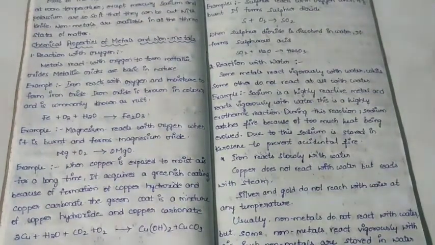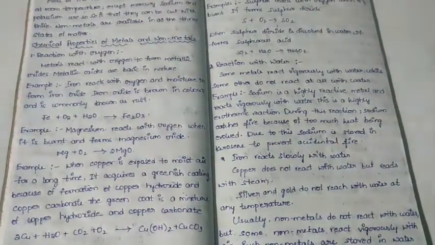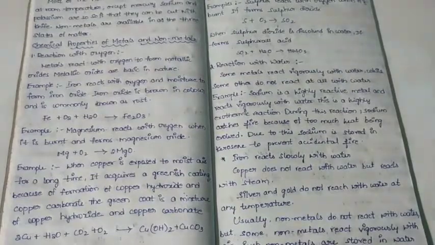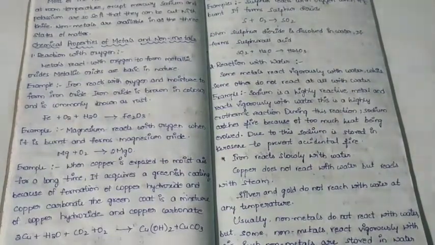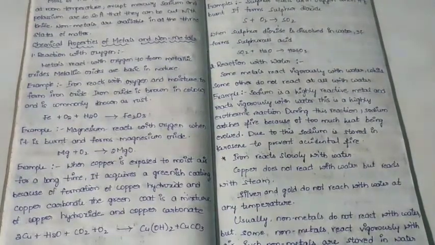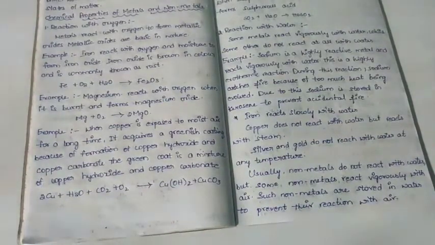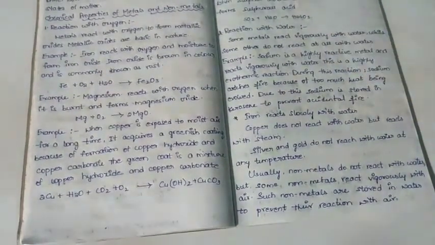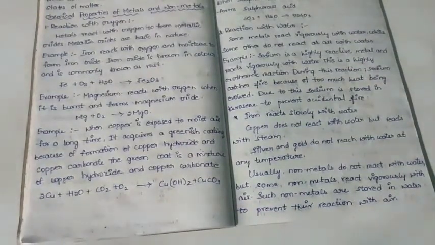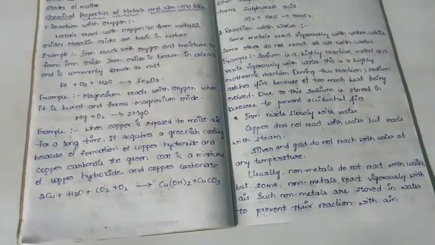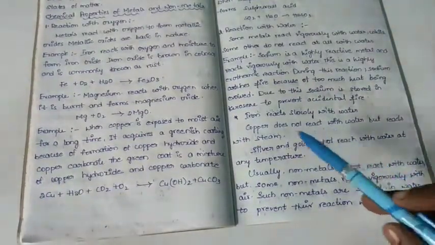During this reaction, sodium will become so hot and this heat is evolved. Due to this reason, sodium is stored in kerosene to prevent accidental fire. Our next example is iron reacts slowly with water. In the previous example we saw sodium reacting with water, but now in this example we will see that iron reacts slowly with water.